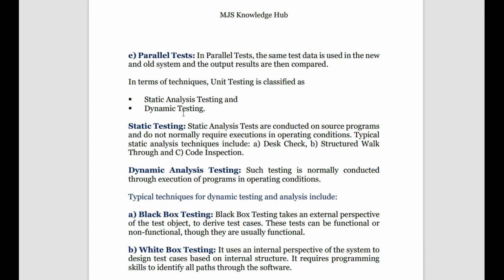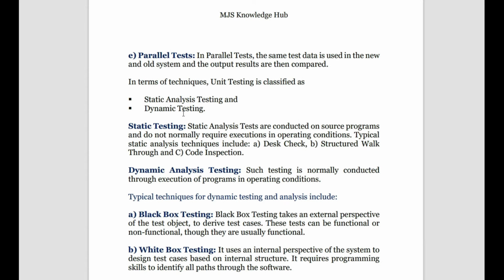Suppose you're trying to test on a particular machine, on a particular computer, you are bothered only if the program is properly functioning. You are not bothered how the computer is being maintained. Suppose the computer operating system is not properly maintained and you test your program on that computer, the program will function well, but since the operating system is not that efficient, the system may work slowly. You're not concerned with that, you're concerned only with your program code.